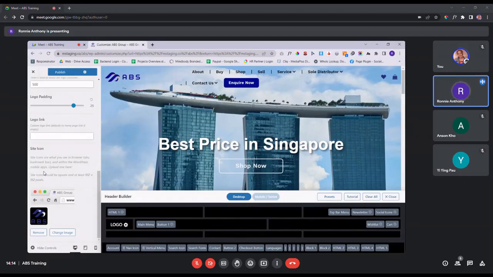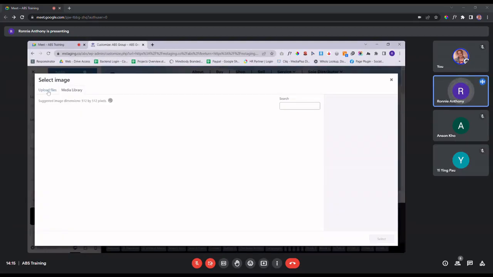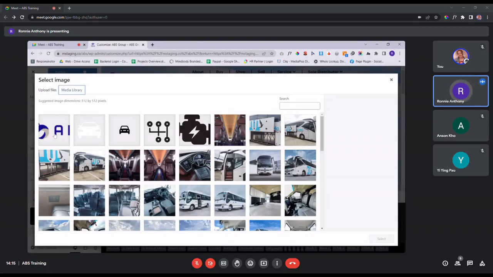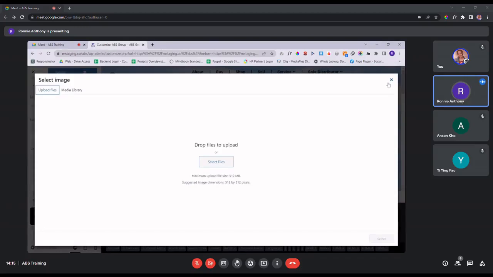Secondly, a site icon. Site icon refers to the logo that you see on the top of your window tab over here. So let's say you don't set anything over here, the favicon that is being used, the site icon, will be WordPress, which is the platform that we're using. So if you want to change it to your logo, you just need to click on change image over here. Again, similar to what we did earlier. Either you can choose from media library or from your computer directly.